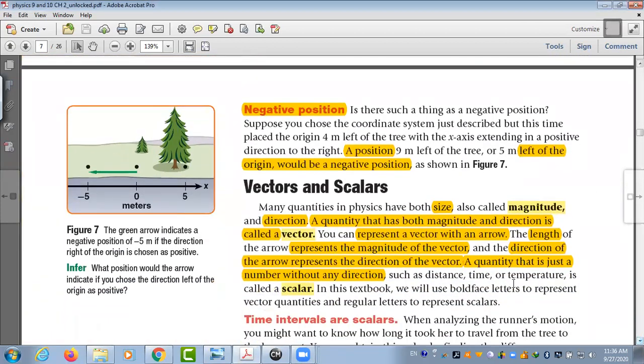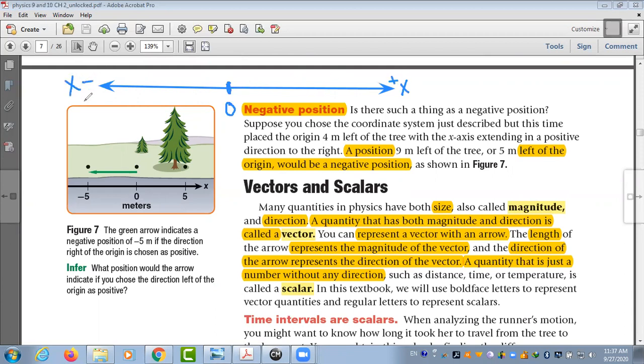Could we have negative position? I can give you a question like this. Could we have negative position? Yes, we could have negative position. If this is the coordinate system we are using, and this is the origin point, this direction indicates that it is increasing in this direction. So this could be positive x-axis, and this could be negative x-axis. And we said positive and negative indicate direction. So negative position